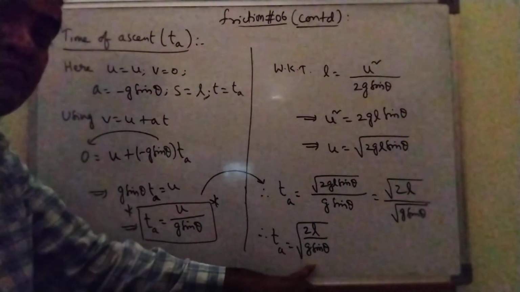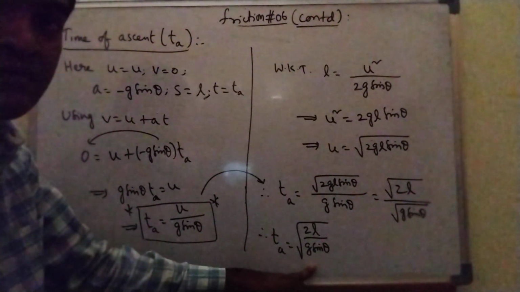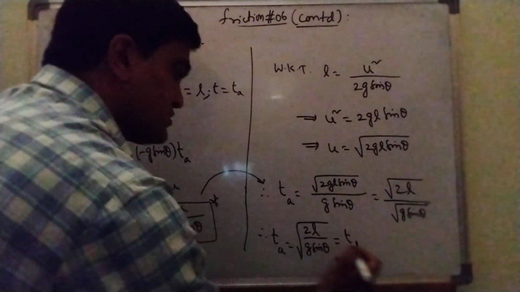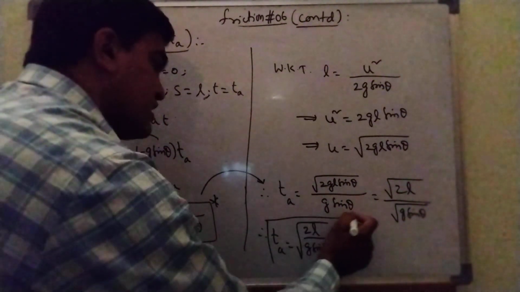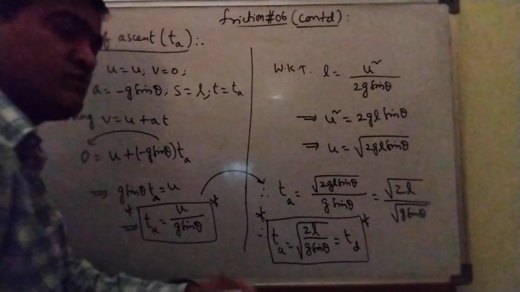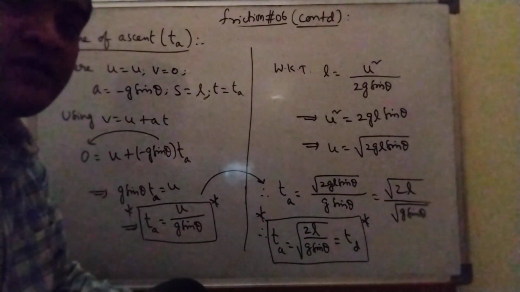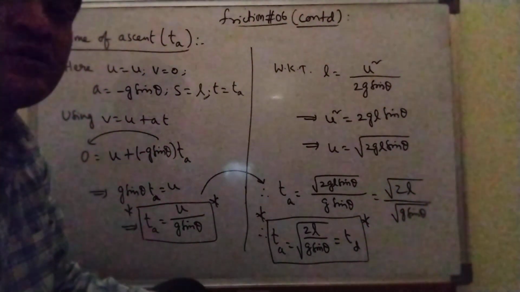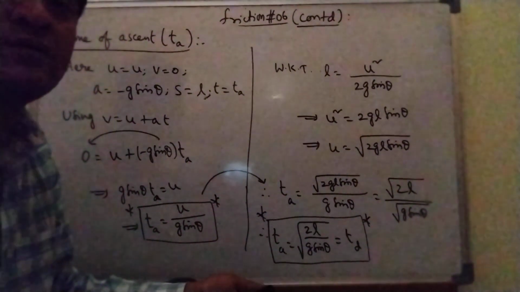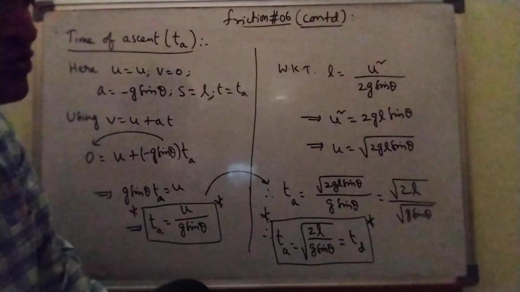And this is the formula we got for time of descent as well. Just go through it, time of descent also gave the same formula. So in case of a smooth inclined plane, the time it takes to come down the plane is the same time it takes to reach the top of the inclined plane. So this is about the smooth inclined plane.